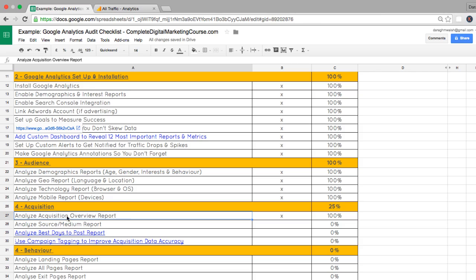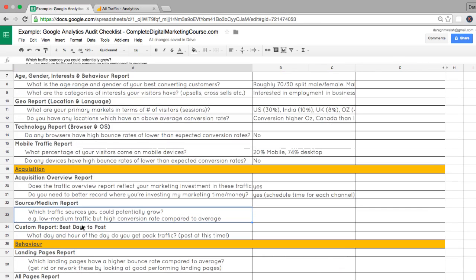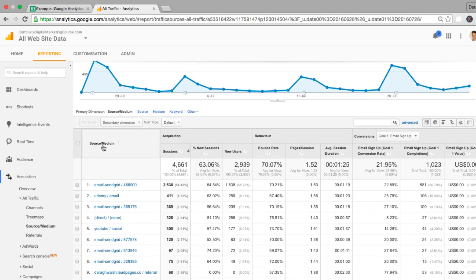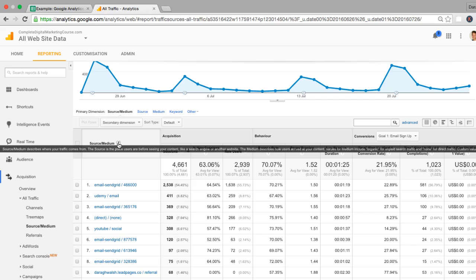The question to ask yourself, which I've documented here, is which traffic source could you potentially grow? You want to be on the lookout for traffic sources that have maybe low or medium traffic but a higher conversion rate compared to the average. Let us first understand what a source and a medium is before we start that analysis. You can roll your mouse over the little symbol here to get an explanation.